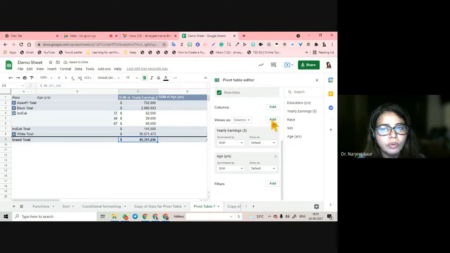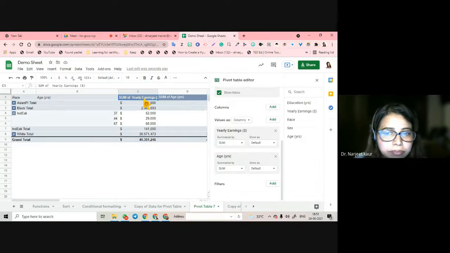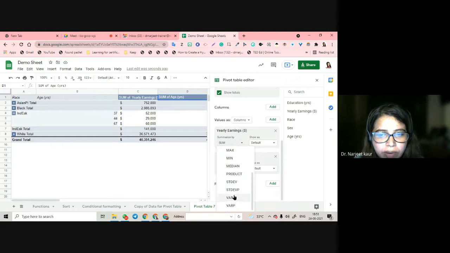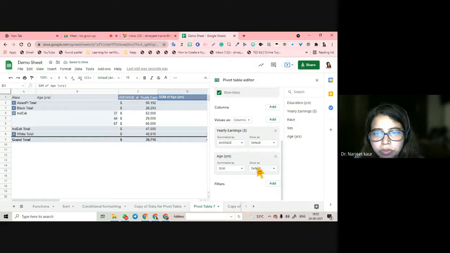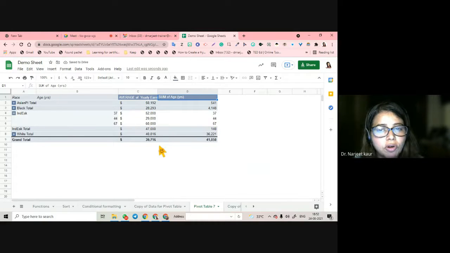You can go and add as many columns as you want. Please don't go into the details of all these things. It is going to get confusing. You are just going to get sum. You are just going to get average. Go here, summarize by average, and it is going to show, right? Just go percentage of rows, percentage of whatever you want, you can do that, but don't go into the details of what all are going to be there.